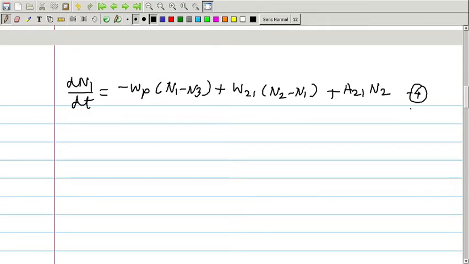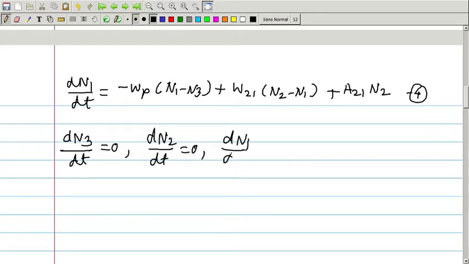Under the steady state condition, which is achieved in the case of laser, the number of atoms in each state remains constant. Therefore under steady state condition the 3 rates are equal to 0: dN3 by dt is equal to 0, dN2 by dt is equal to 0, and dN1 by dt is equal to 0.